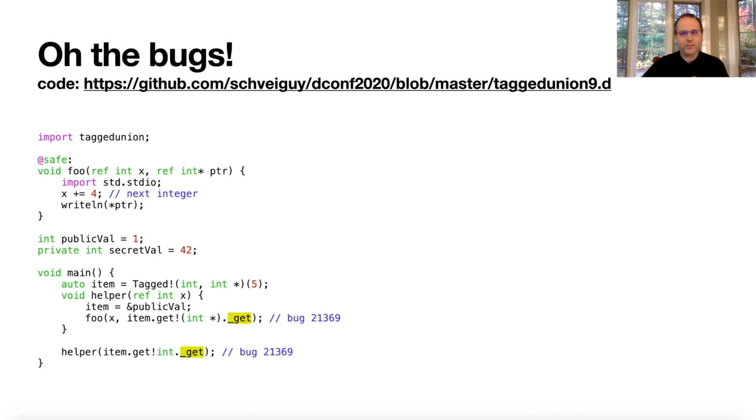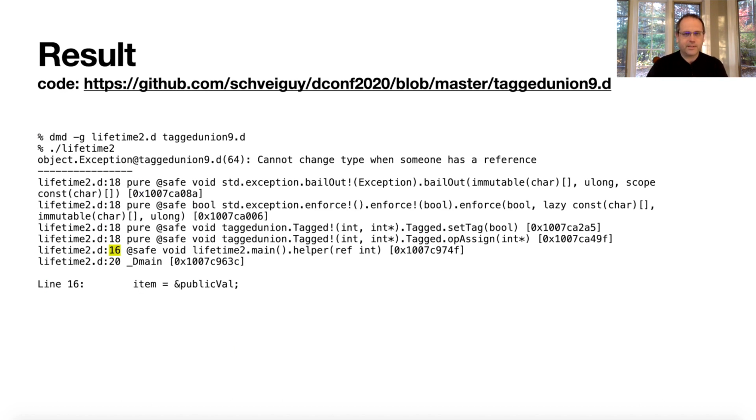And more bugs. So here we're back to our lifetime problem. Same exact code, except I had to add these underbar gets. This is also a new bug that I filed, 213069. And if that bug got fixed, I'm assuming this code would be exactly the same as before, right? And what is the result? An error, which is exactly what we want, right? You cannot change the type when someone has a reference. Line 16, which is where it comes out of, is the line that sets it now to a pointer instead of an integer.